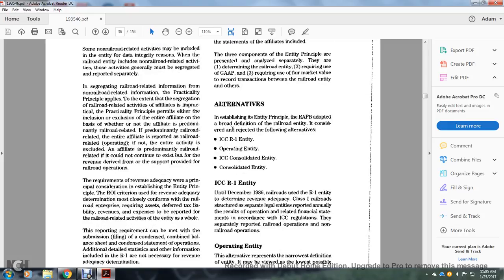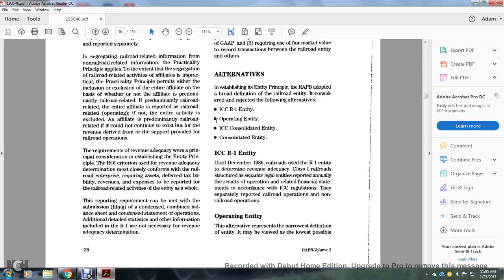Alternatives to establishing the entity principle. The railroad accounting principle's broad definition of the railroad entity is considered, along with the rejection of the following alternatives: the Interstate Commerce Commission R1 entity, the operating entity, and the Interstate Commerce Commission consolidated entity. First, the Interstate Commerce Commission R1 entity.